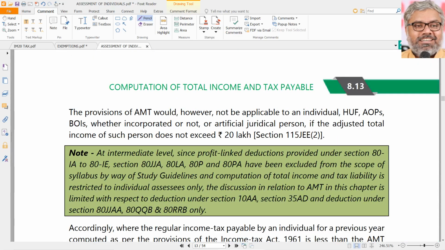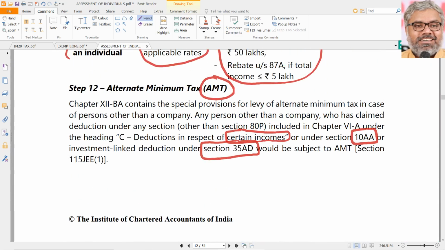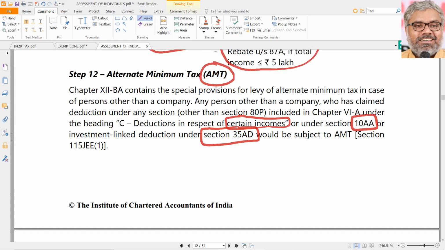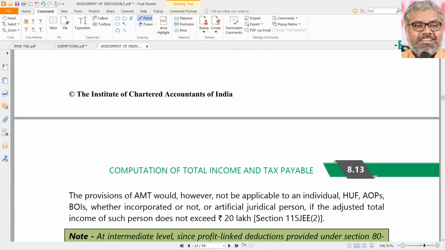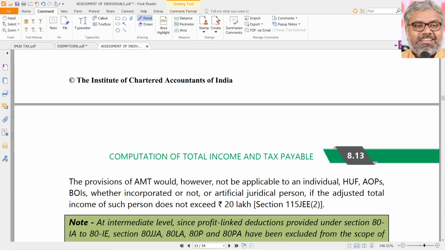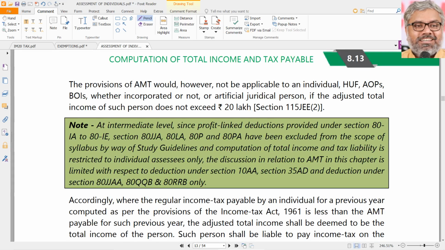So the alternate minimum tax is applicable in case of these three kinds of cases for us, because we are only focusing on individuals. What are the three cases? Where they have claimed certain deductions under section 80 under the category of deductions in respect of certain incomes, or they have claimed deduction or exemption under 10AA, or they have claimed deduction under 35 AD. Any of these people, if they have claimed such deductions or benefits or exemptions, then they have to check whether AMT is applicable for them.